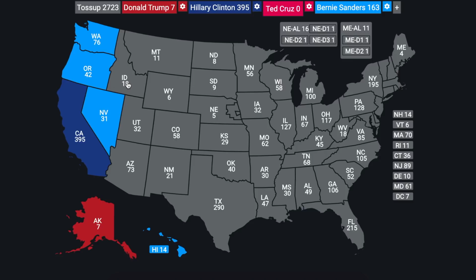As for the state of Idaho, this is where Ted Cruz will come into play for the first time. He defeated Donald Trump in the 2016 primary in Idaho, and I believe he will win there with its 18 electoral votes. He will also win in Wyoming and in Kansas, two other states where he defeated Donald Trump in 2016. He didn't defeat Donald Trump in a lot of states in 2016, but another one was Texas, a big win, 290 electoral votes going to Ted Cruz, and with that he is right up there with Hillary Clinton at 343 electoral votes so far.